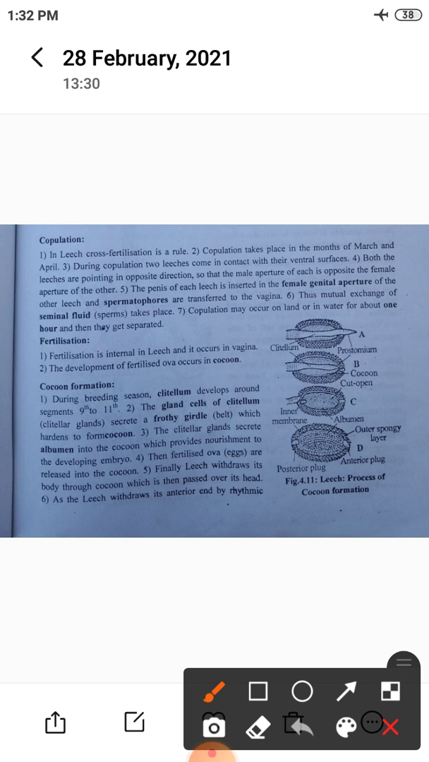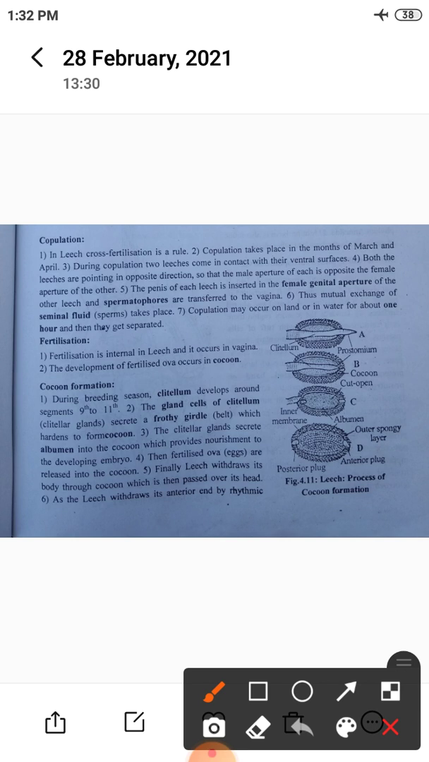Copulation means when male and female organs meet together. In leech, cross fertilization is the rule. Copulation takes place in the months of March and April. Which months does copulation take place? In the months of March and April.